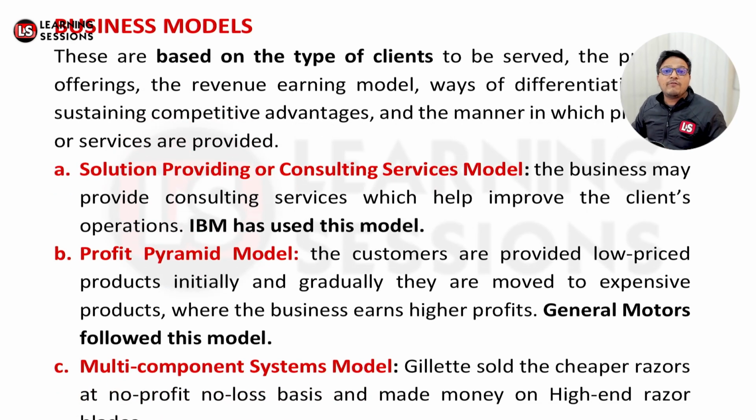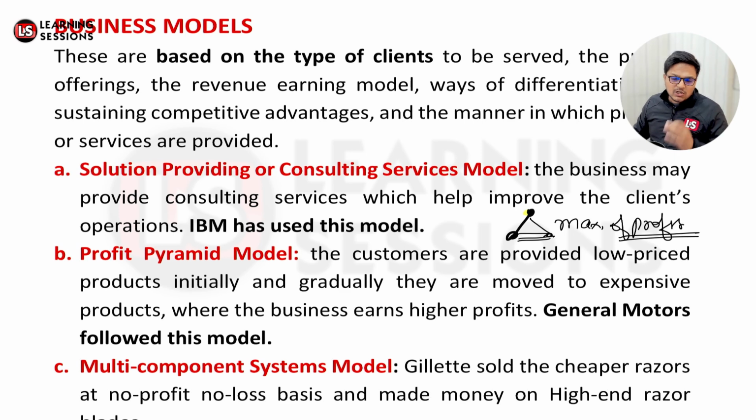Then it's related to the profit pyramid model. Now as per the profit pyramid model, what happens, initially the companies will be offering lower profit products, and after that they will be providing higher profitability products over there. That will lead to maximization of the profits. That initially the profits were lesser, but now the profits are more. That's related to the profit pyramid model, right?